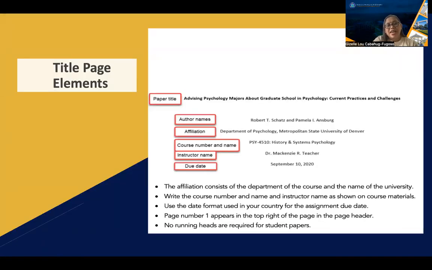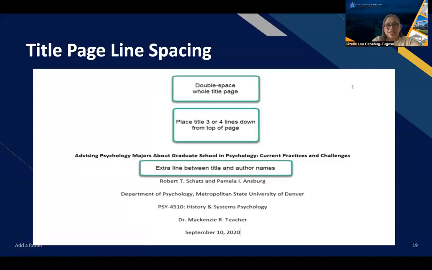So again, the title page elements, we have the paper title, the author, the affiliation, the course number, instructor name, and due date. I forgot to emphasize that when you start your title, you type 4 spaces down. So 1, 2, 3, 4. So you can have your title there. Next, you have title page line spacing. I have illustrated again, double space, whole title page. Place 3 or 4 lines down from the top so that you can start with the title, then an extra line between the title and the author page.